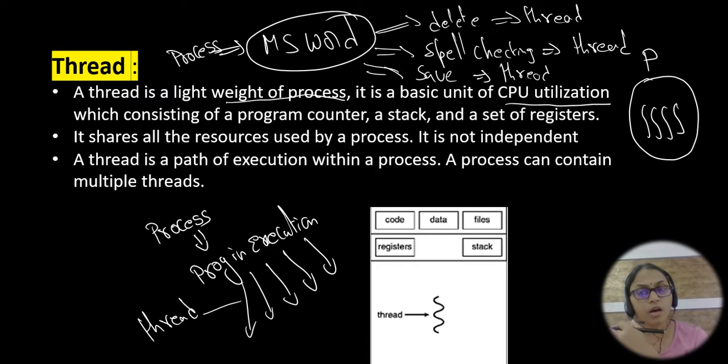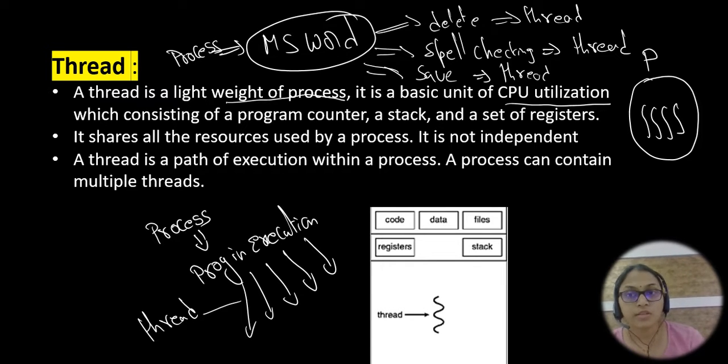In the same way, the thread shares all the resources used by the process, like the different devices, and it accesses all the functions of those devices. Whatever resources the process is using, the thread can also use. And it is not independent, students, because remember that a thread always depends upon the process only. It can't execute everything on its own. It has to share the resources the process is providing.